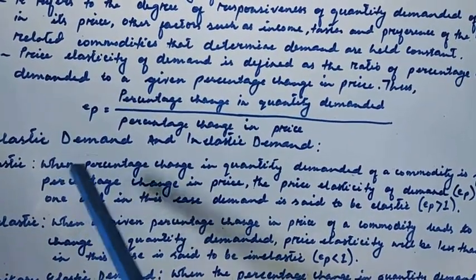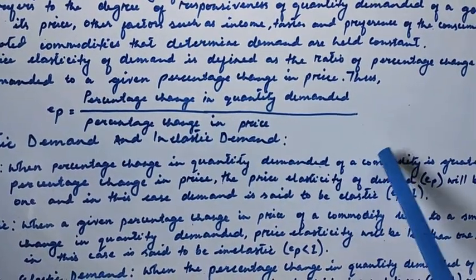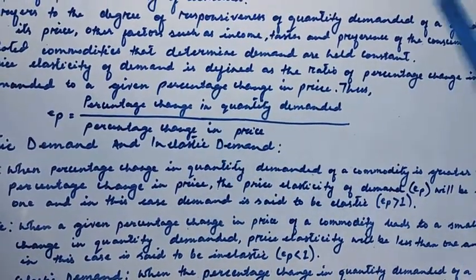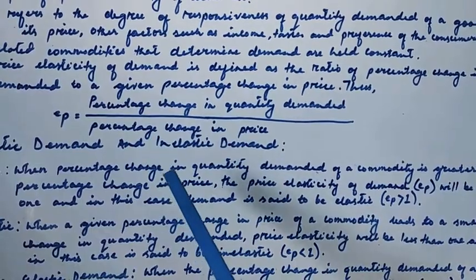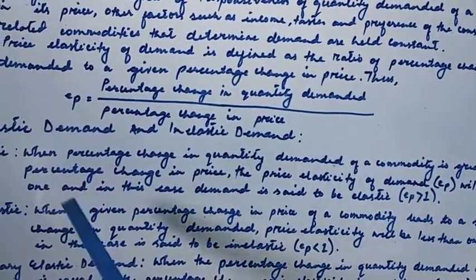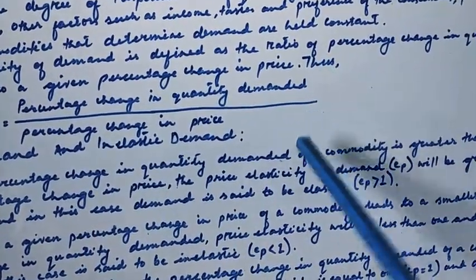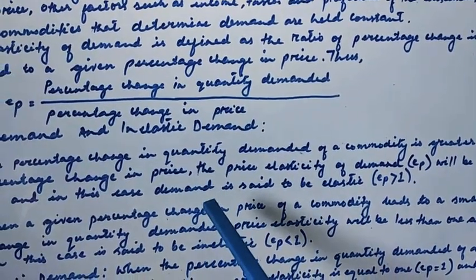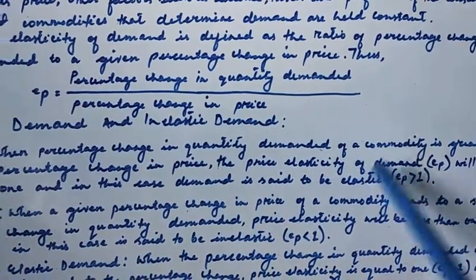When the percentage change in quantity demanded of a commodity is greater than the percentage change in price, then the price elasticity of demand will be greater than 1. We call this situation demand is elastic.